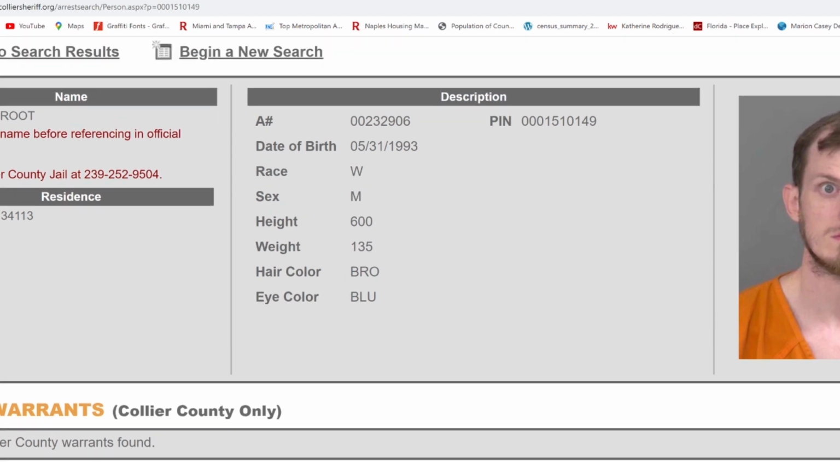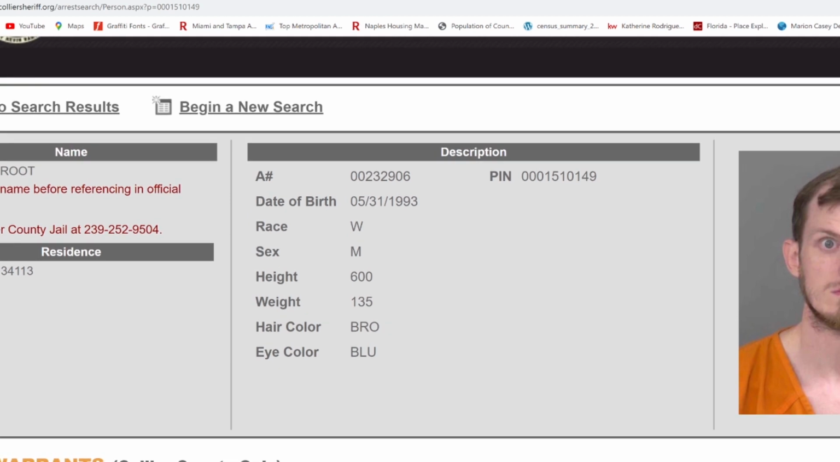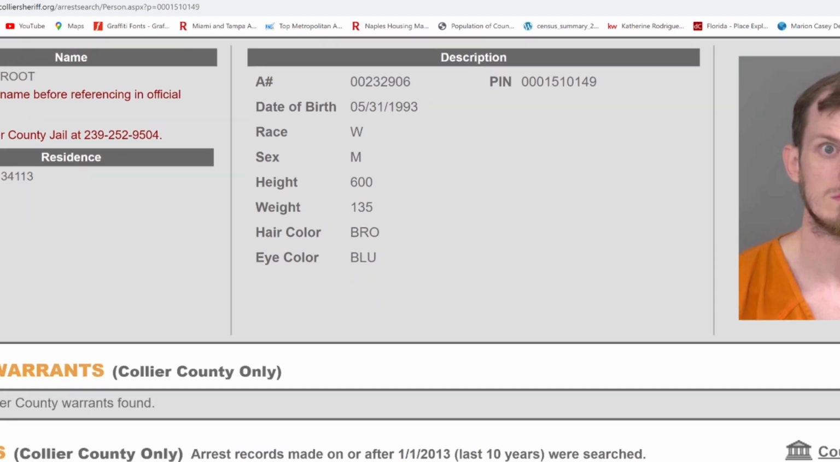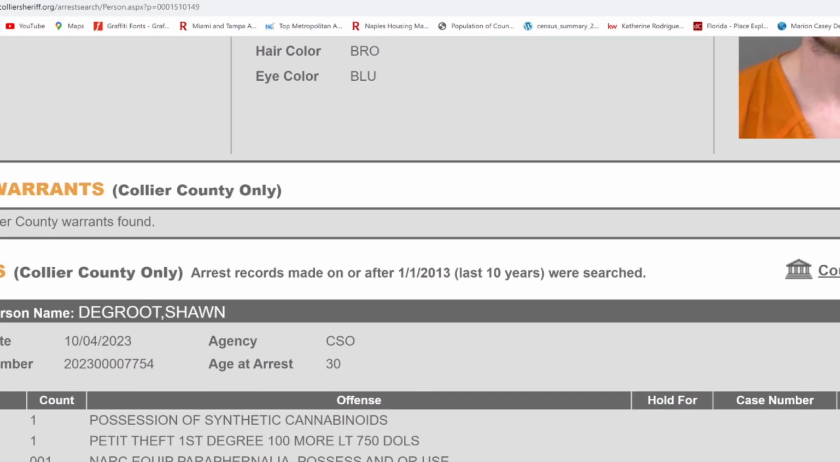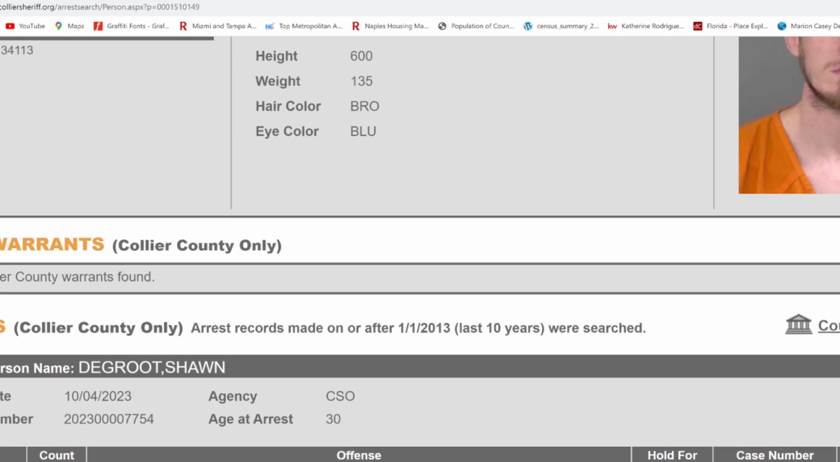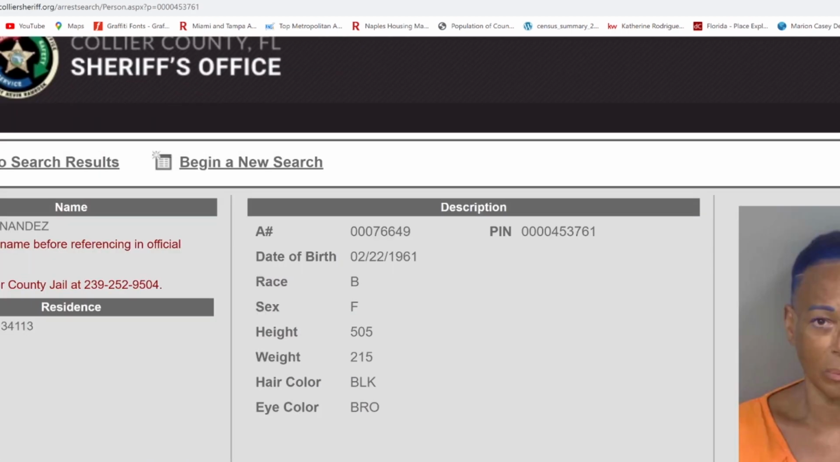Like, this guy's innocent right here. He's like shocked. Look at his face. Like, I'm getting arrested. Like, I'm losing my job. This guy had a lot to lose. He's thinking about his job right now. He's thinking about that bonus he had coming up in December. This guy messed up for real. He had synthetic cannabinoids. Okay, so that might explain why he's shocked.